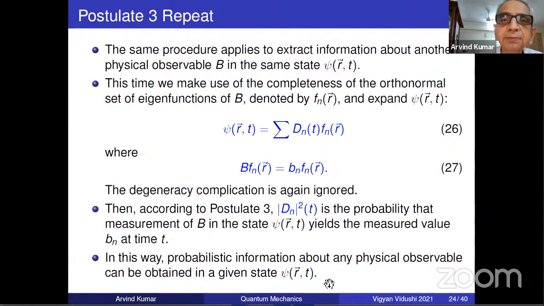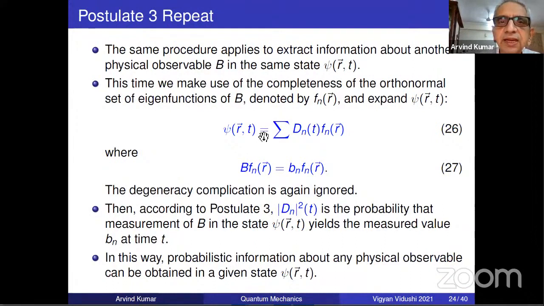Okay, I'll repeat it for another observable. The same procedure applies to extract information about any other physical observable. Let's say B. Then forget about A now. Solve the eigenvalue equation of B. You will get some other functions, some other eigenvalues. I should have given some other index, maybe sigma. It's not the same n.